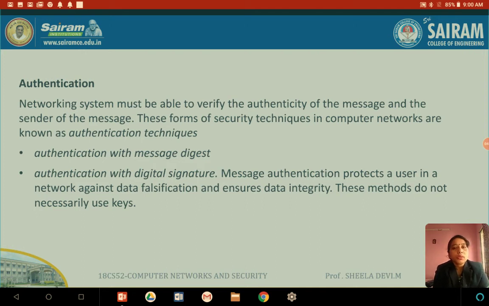So by this, what can we ensure? By authentication with message digest, we can ensure two things.